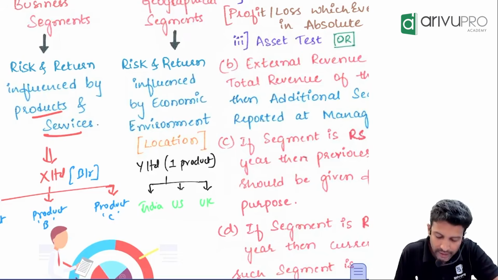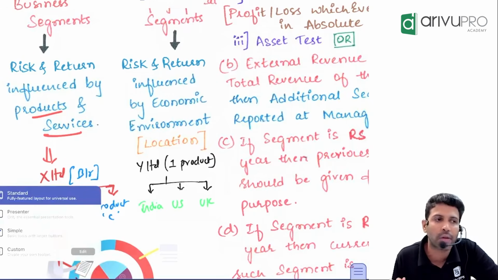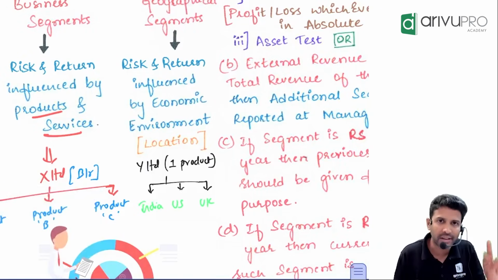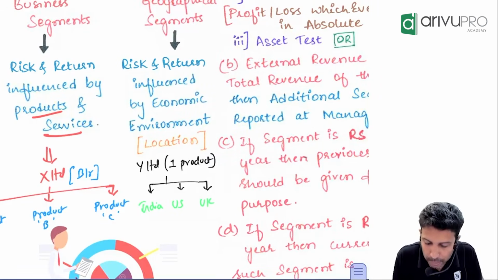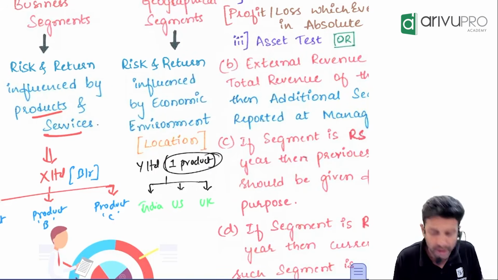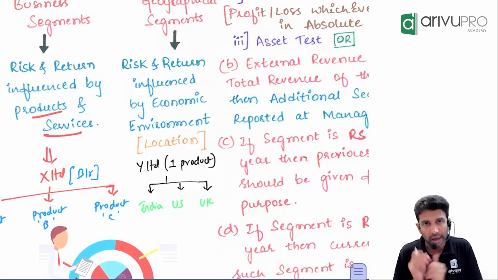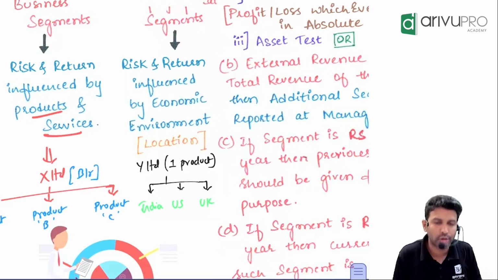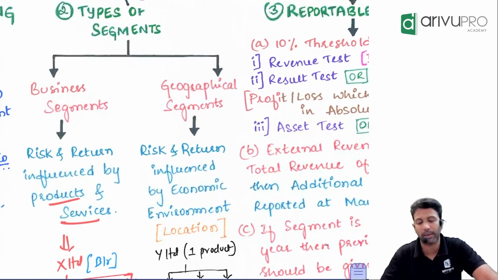Now you tell me, will the selling price in India and the selling price in the US be the same? No, obviously India's environment and the US, UK environment are all different. Each country will have its own selling price, its own cost. Now you tell me, is the risk and reward for the company driven by the product or by the location? Location. So additional information should be given product wise or location wise? Location wise, you should give some information. What information? I will tell you, but you have to give it location wise because you are following geographical segments here.